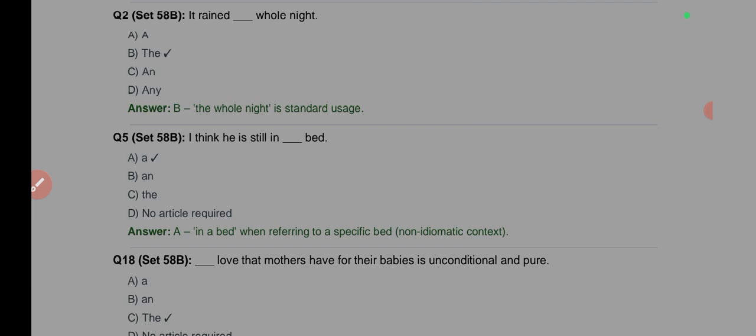To say a bed here, I think the context is maybe the person is in a hospital, so we're talking about a bed in the ward. Do you understand? In one of the wards. So I think he's still in a bed, that is in the ward, in the room of many beds or in the dormitory. But the context that is registered here is the idiomatic sense where you say he's still in bed, meaning he's still sleeping.